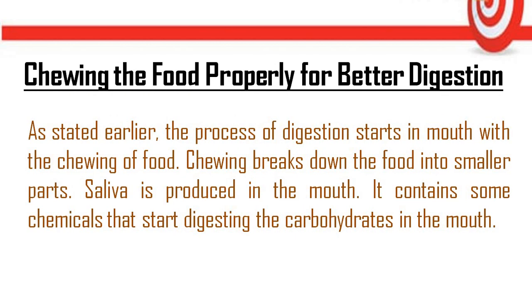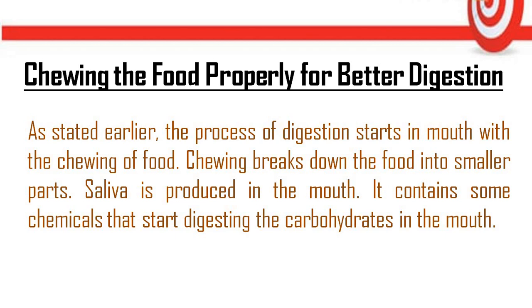Now we will study why chewing the food properly is important for better digestion. As stated earlier, the process of digestion starts in the mouth with the chewing of food. Chewing breaks down the food into smaller parts. Saliva is produced in the mouth. It contains some chemicals that start digesting the carbohydrate in the mouth. Chewing is done by the teeth, and during that the saliva gets mixed with the food.